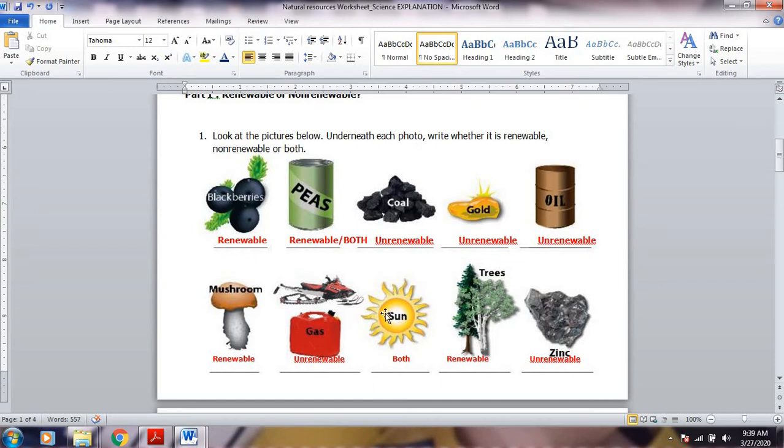Sad to say that most of the resources that we've used all throughout the world are unrenewable resources, and that's the sad part. Now, for sun, this is a very intriguing portion because sun is considered both renewable and non-renewable to a certain extent. Now, let's try to figure this thing out. If you answered renewable, I will accept it, definitely, because that is what most of the information about sun affirms, that it is a renewable resource.